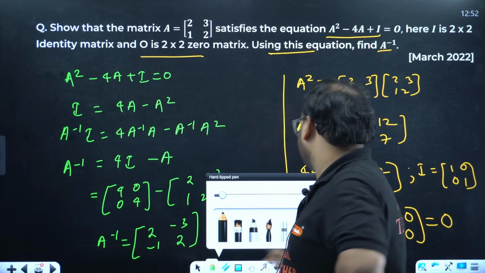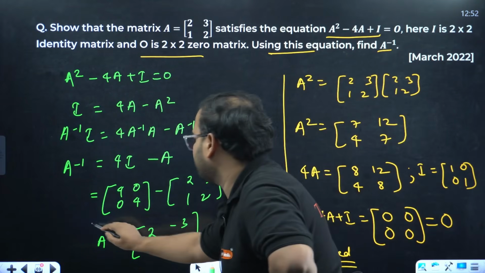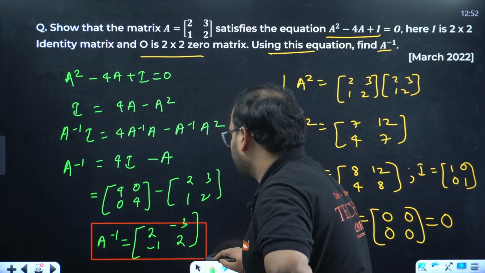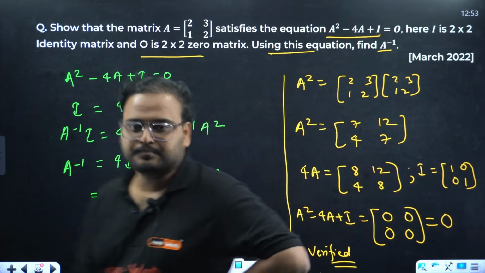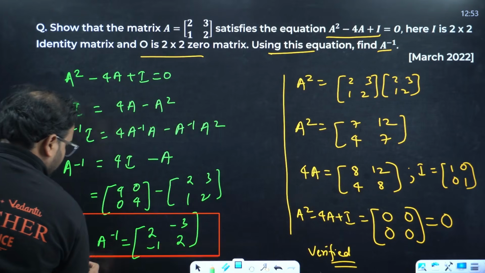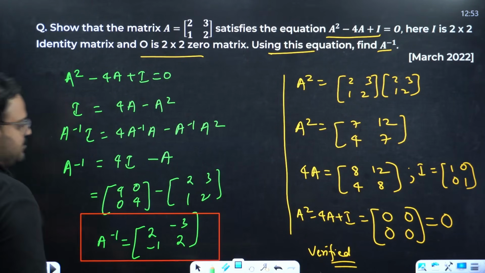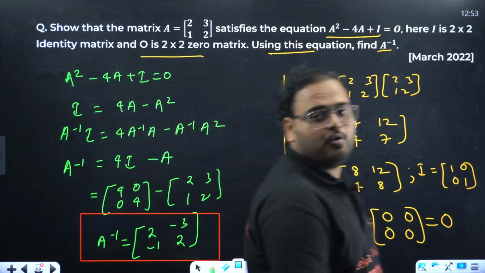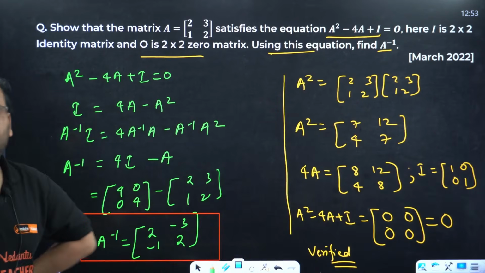This is the value of your A inverse. Answer. Please check: 2, minus 3, minus 1 and 2. Is this clear?